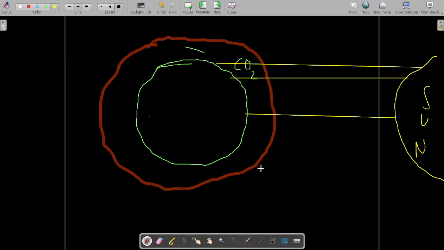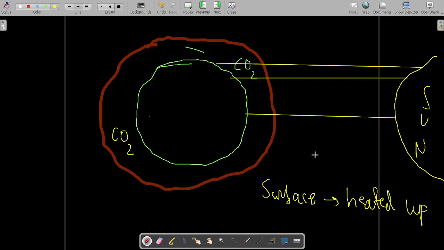The problem with increasing concentration of CO2, what does it do? See, first of all, whenever sun rays fall on the earth, the earth's surface gets heated up. Now as the surface gets heated up, what happens?